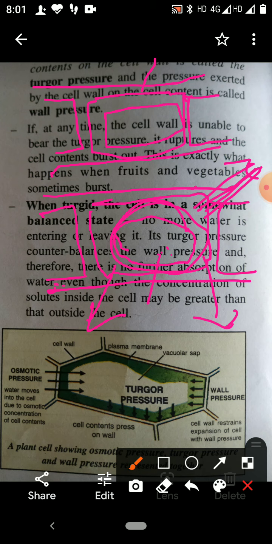So children, in this video you studied about turgidity, turgor pressure, wall pressure, flaccidity, plasmolysis and deplasmolysis.